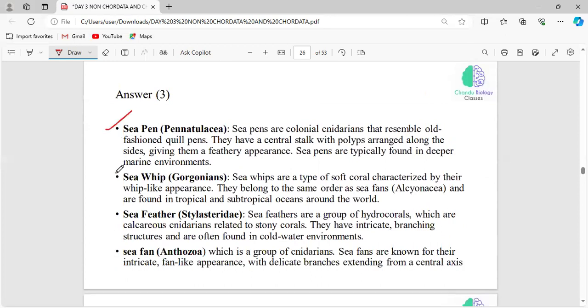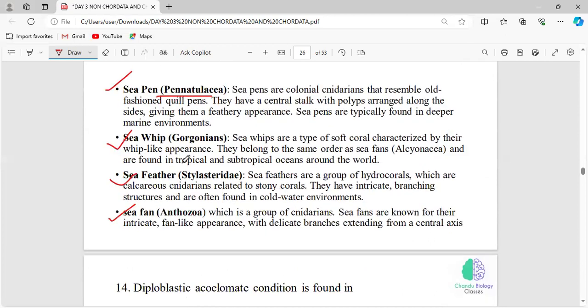These are all the sea pen, under the Pentactulaceae, sea whip, Gorganians, sea feather, Stylastridae, sea fan, Anthozoa. These are all also other organisms which are placed under the phylum Coelenterata. All these are referring to different types of corals. Of course, it is very, very important to read all these things. Right now, I have given for each organism a unique characteristic feature. It is your duty to have a look at it.